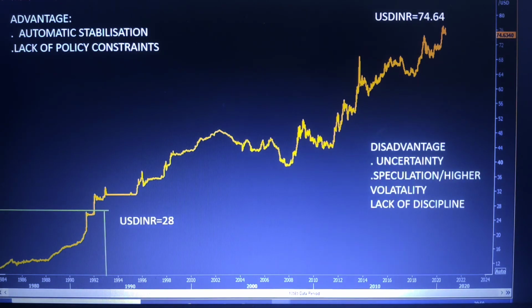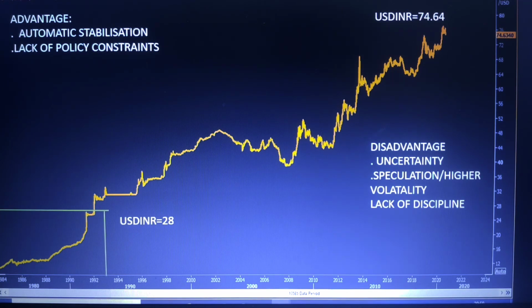There are also some disadvantages, because we don't know where the prices will be. There is uncertainty in price movement, because global markets and global shocks can cause currency depreciation. Then speculation will happen, whereas in a fixed exchange rate there is no such speculation because the market is almost stable. Higher volatility is also there, and sometimes a lack of discipline. But nowadays all these things have come down, as the central bank is in full force to control the currencies. We have enough forex reserves to control our currency depreciation, so there is no panic situation because of the floating exchange rate.